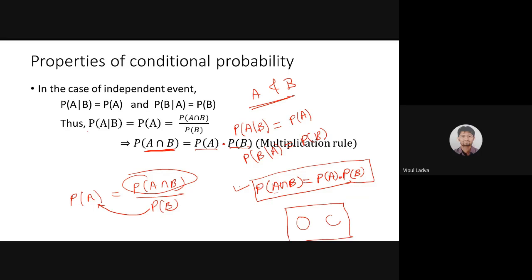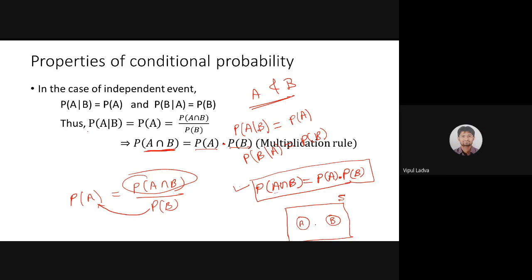Observe this. This is your A, this is your B. Both are totally disjoint sets. The confusion in your mind is relative to set theory. If we are discussing set theory, then A intersection B will be the null set if A and B both are disjoint. You are absolutely correct. But what we are doing right now, we are dealing with probability. What is probability? Probability is one of the measures, the possibility of an event to occur. It is one of the measures we are assigning to say that a particular event is going to occur.